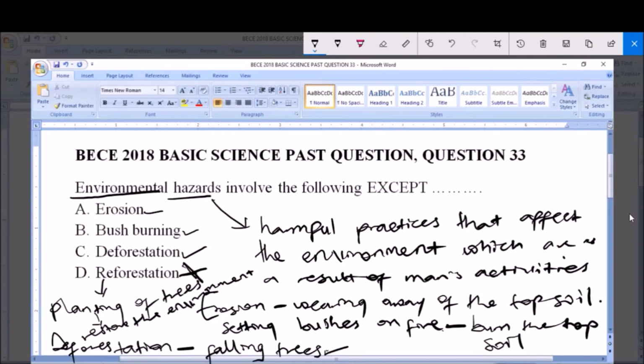It helps to improve the standard of the environment. It helps to restore the environment. And the question says environmental hazard involves the following except. So we have erosion as an environmental hazard, we have bush burning as an environmental hazard, deforestation is an environmental hazard, but reforestation here is not an environmental hazard. So our answer to this question is D, reforestation.